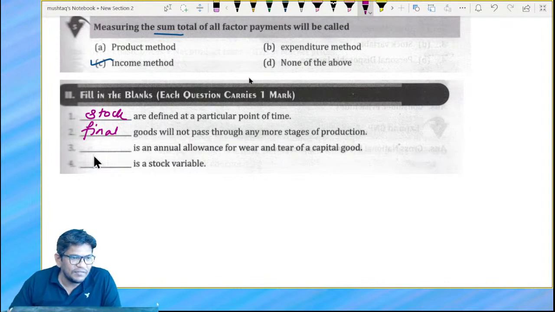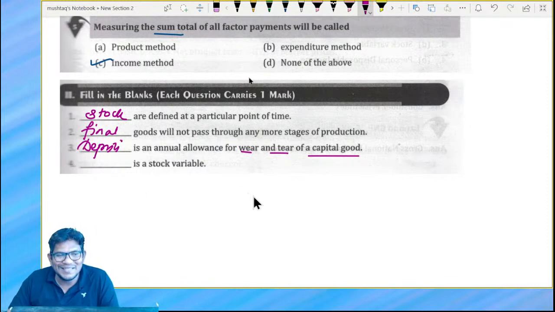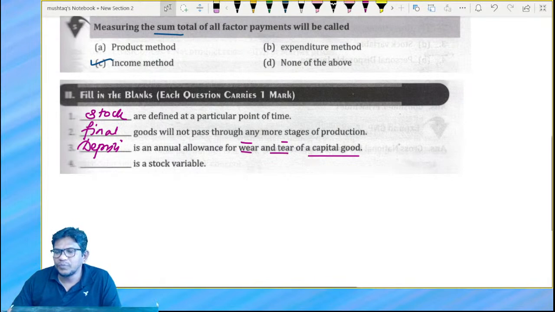Next, which is the annual allowance for wear and tear? Wear and tear, bacha, remember, on the capital goods, is depreciation. Always depreciation. Depreciation is the annual allowance for wear and tear of the capital goods. Remember this one. When we have capital goods like machinery, tools and all, when we use them, there is wear and tear. That wear and tear is called depreciation. Which is a stock variable? Tell me, bacho. Which is the stock variable? Any idea?